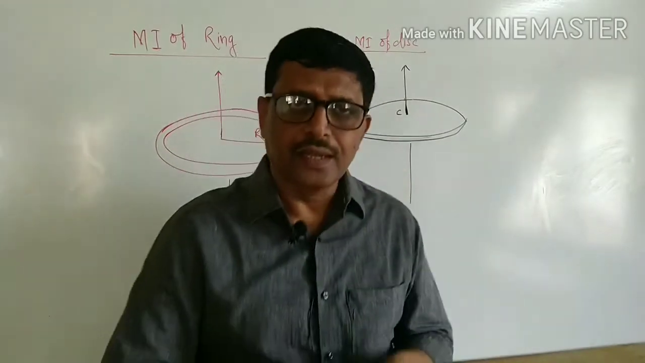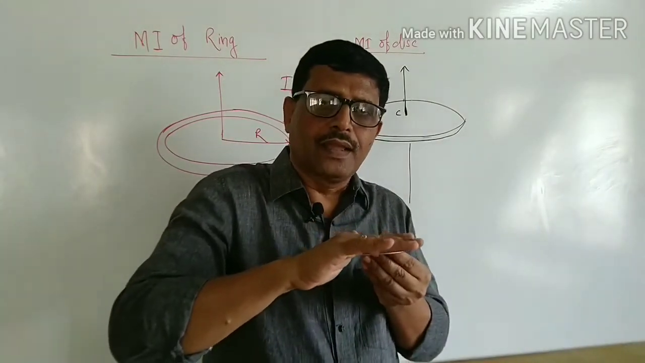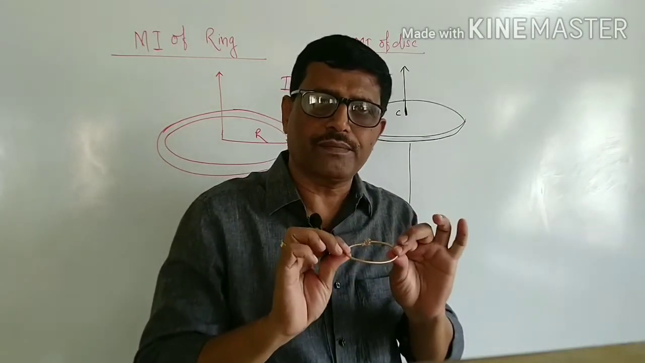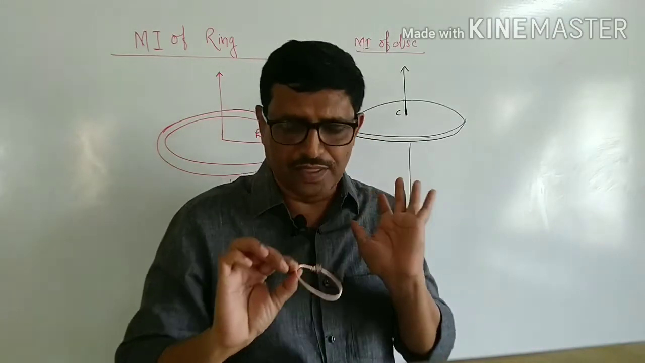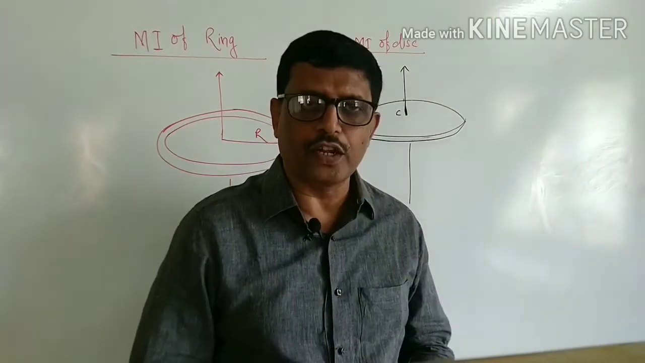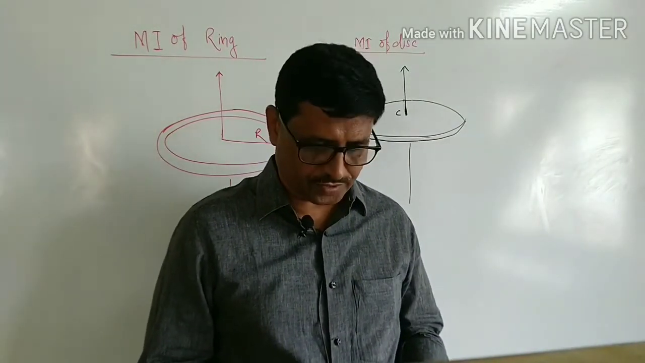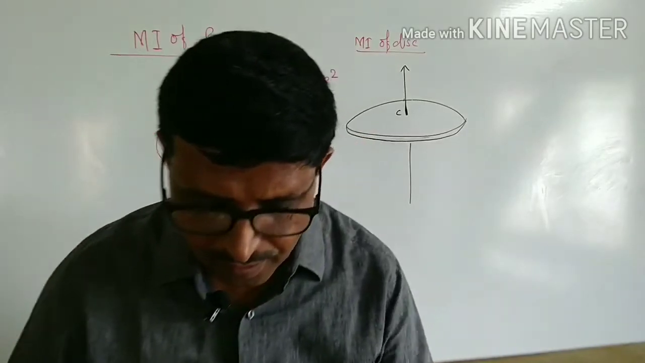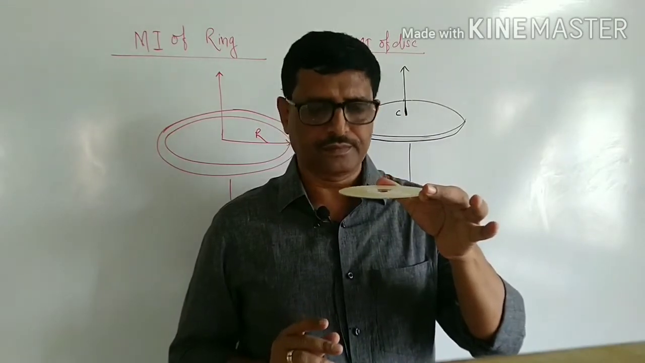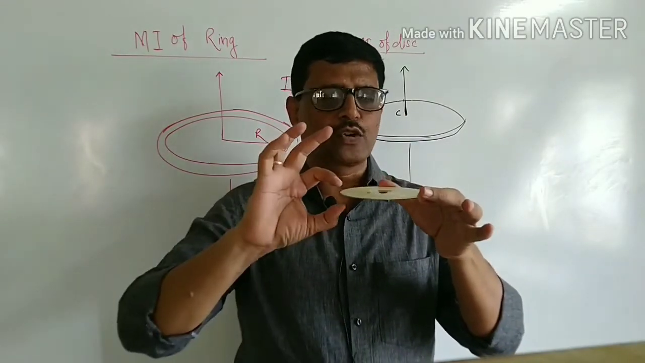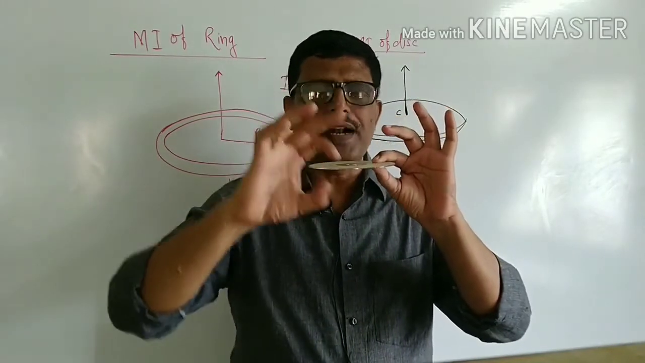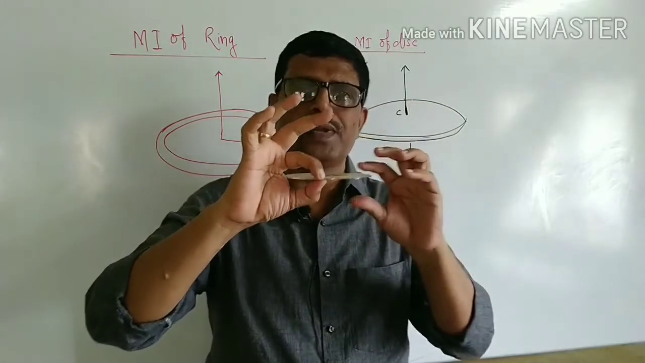The ring is a laminar body. It's a two-dimensional body with negligible thickness. With this, we will determine the moment of inertia of a circular disc. This is a circular disc again. A circular disc is also a laminar body having a minimum thickness. The thickness as compared to the radius is too small, therefore it can be neglected.